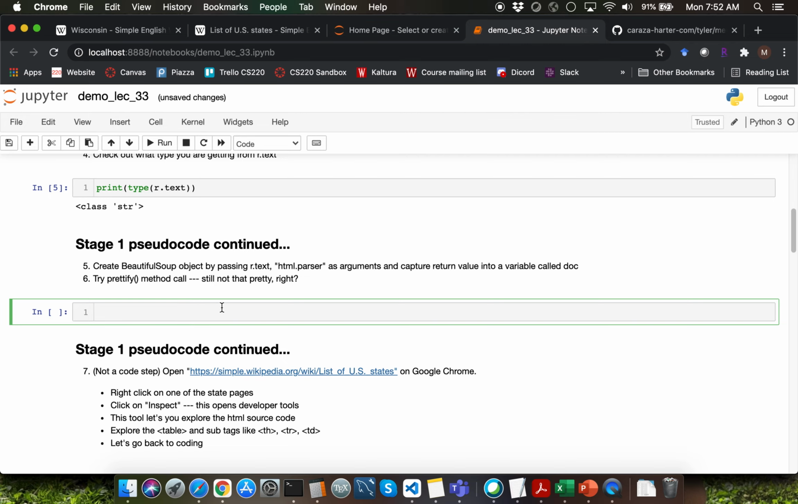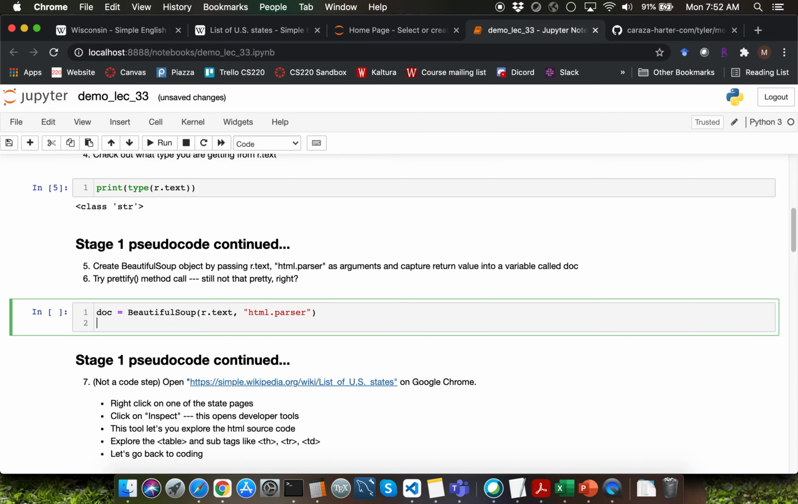Step number 5 in stage 1 is about creating the Beautiful Soup object. Let me go ahead and do that by invoking the BeautifulSoup constructor function call. The first argument is going to be the HTML content, which is going to come from r.text. The second argument is always going to be the string html.parser. Let me capture the return value into a variable called doc.